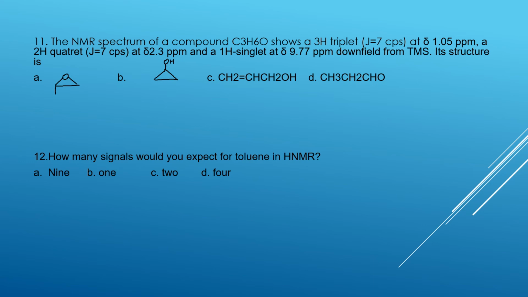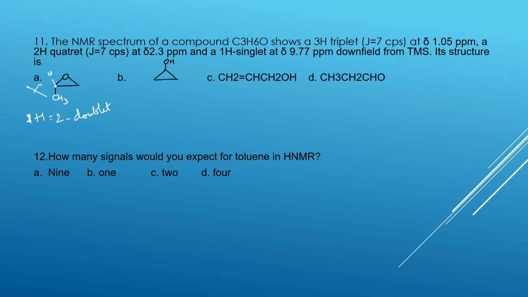See here, 3 hydrogen triplet. In the first case, three hydrogens are there. Whether it is a triplet or not, we need to check. See here, one hydrogen is there. This carbon contains only one hydrogen. Because of this one hydrogen, it will be 1 plus 1, which is 2. That is a doublet only possible. It's not a triplet. So this case is cancelled.